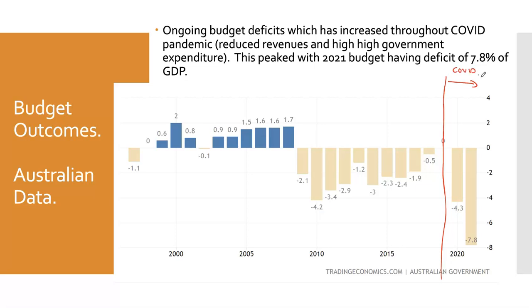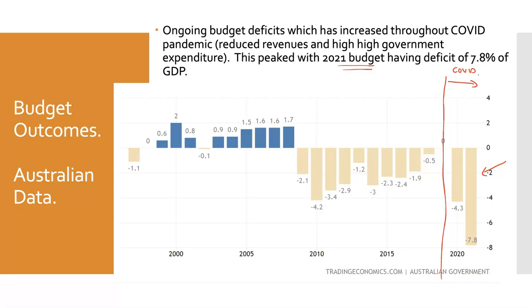COVID. Now, I think we understand that, and you might notice it. This is where we've had the biggest budget deficits in history. Not only in absolute numbers, but almost in percentages of GDP. So ongoing budget deficits have increased because of the COVID pandemic, and this peaked with the 2021 budget, which had a deficit of 7.8% of GDP, which is a massive number when we look at it.